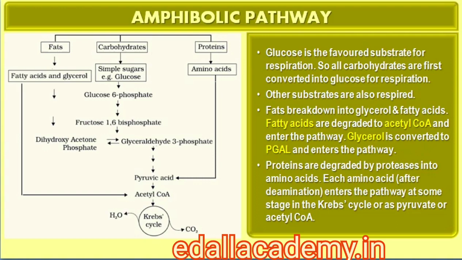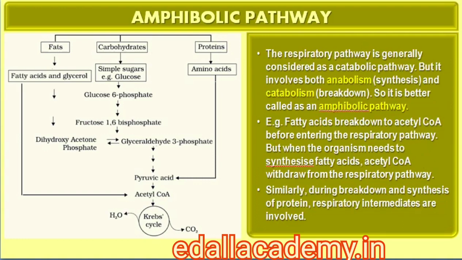Fats would need to be broken down into glycerol and fatty acids first. If fatty acids were to be respired, they would first be degraded to acetyl-CoA and enter the pathway. Glycerol would enter the pathway after being converted to PGAL. The proteins would be degraded by proteases and the individual amino acids, after deamination, depending on their structure, would enter the pathway at some stage within the Krebs cycle or even as pyruvate or acetyl-CoA.